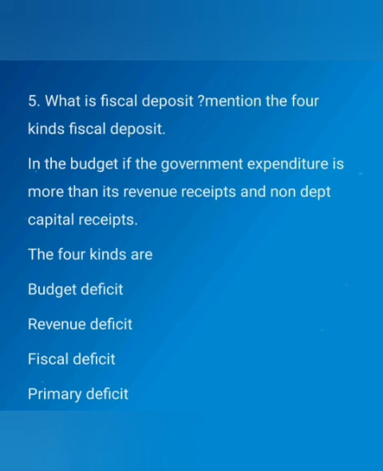Fifth question: what is fiscal deficit? Mention the 4 kinds of fiscal deficit. In the budget, if the government expenditure is more than its revenue receipt and non-debt capital receipt, it is called fiscal deficit. The 4 kinds of deficits are budget deficit, revenue deficit, fiscal deficit and primary deficit.